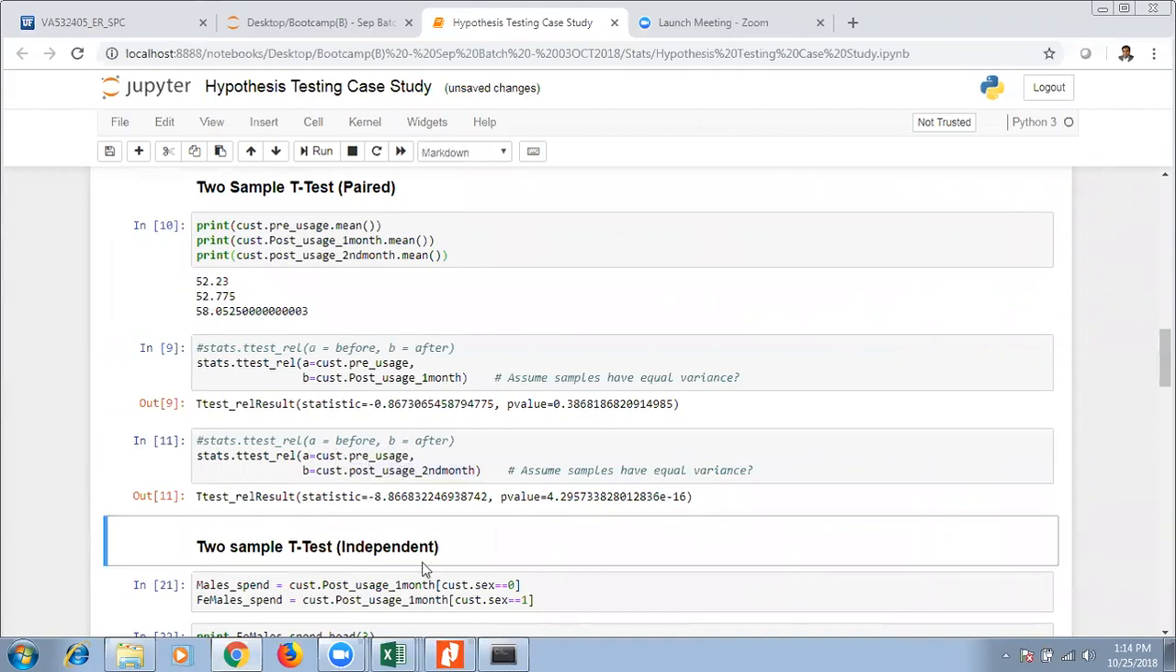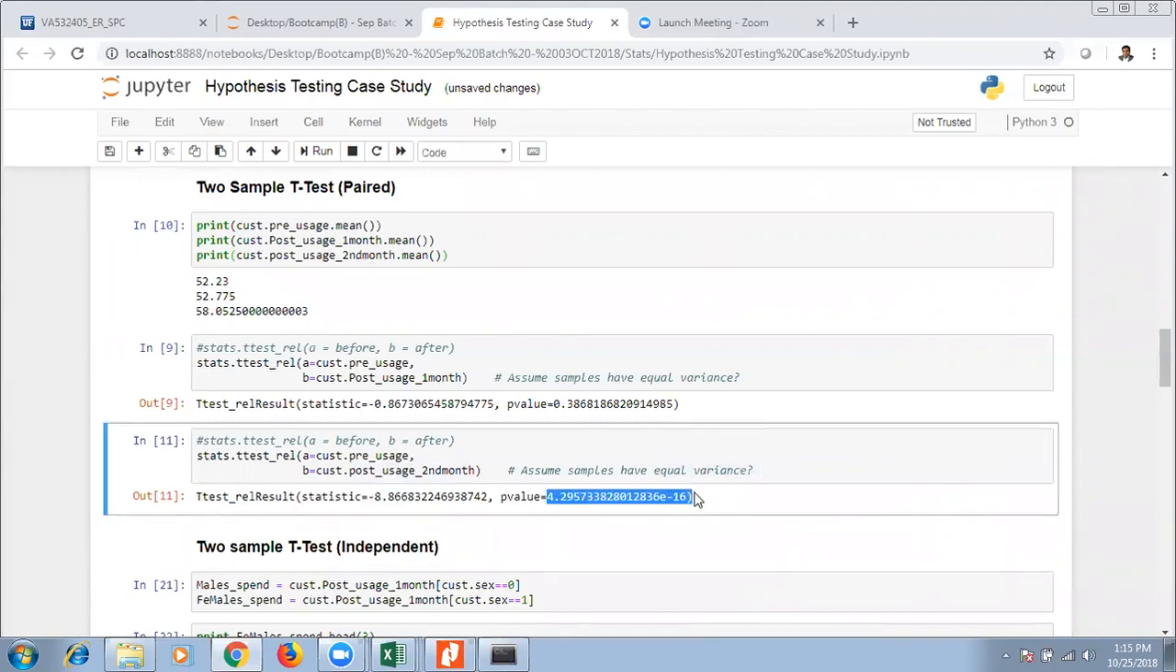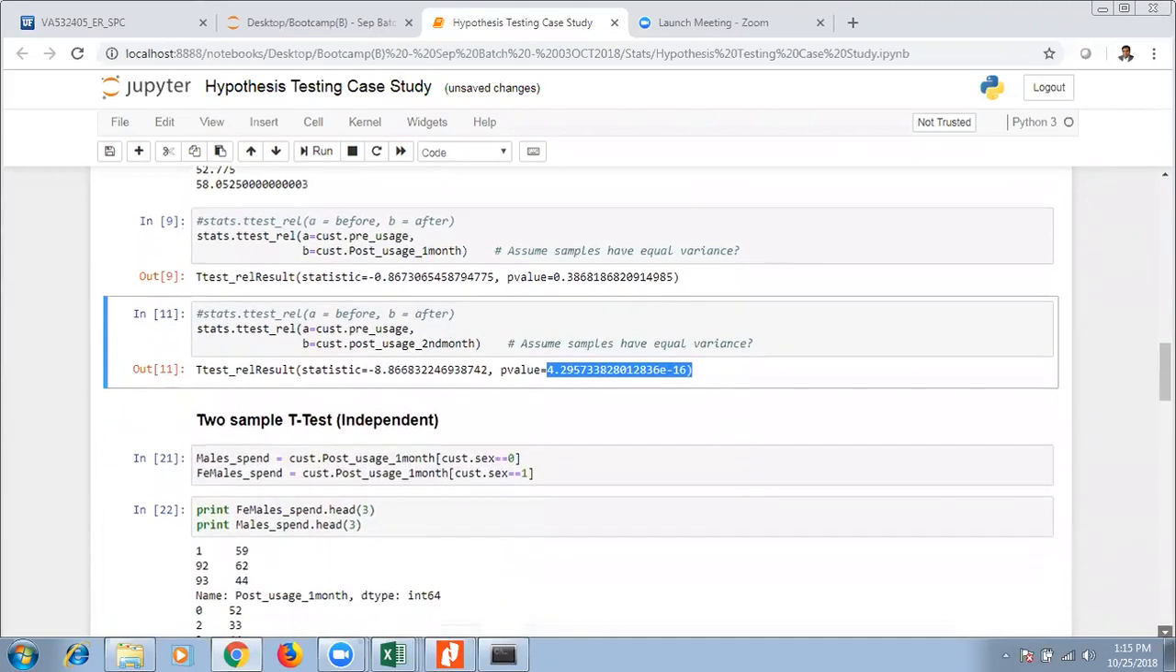Right? If you look at this one, you see the p-value. It's again an exponential number, 0.0000. So what can you conclude? You can reject the null hypothesis. That means there is an improvement from pre-usage to post-usage of the second month. That means the campaign is effective in 2 months, not in the first month. Is it clear? So that is the example which I was referring to.